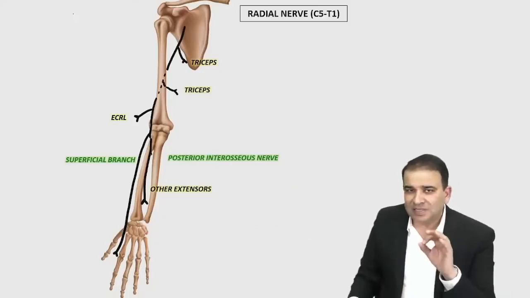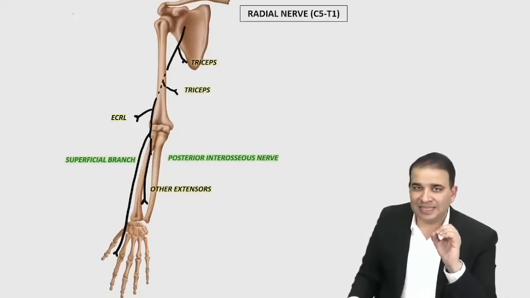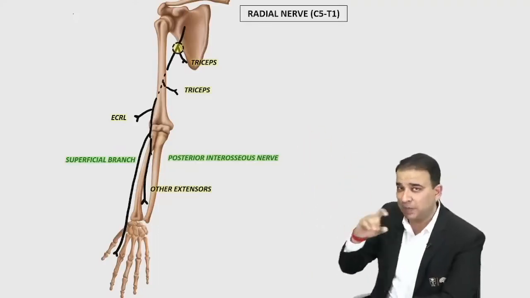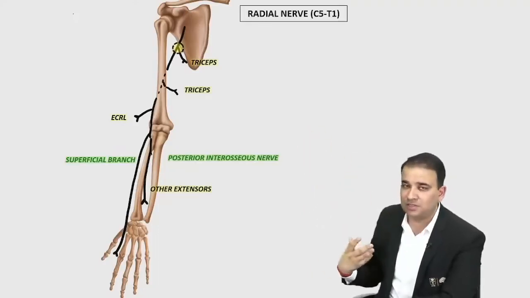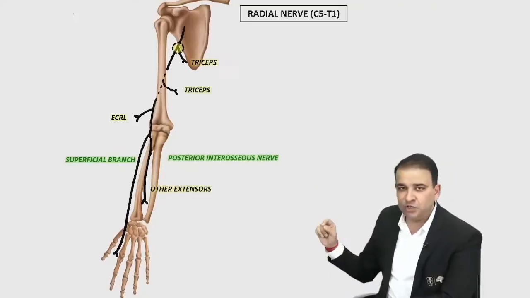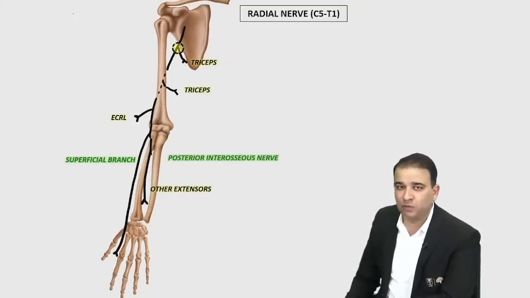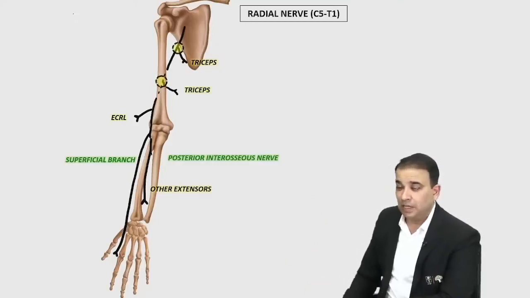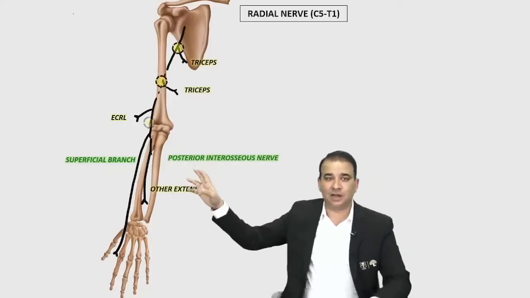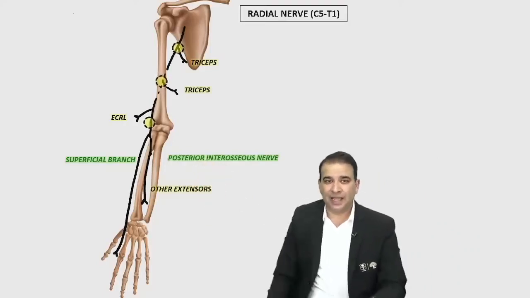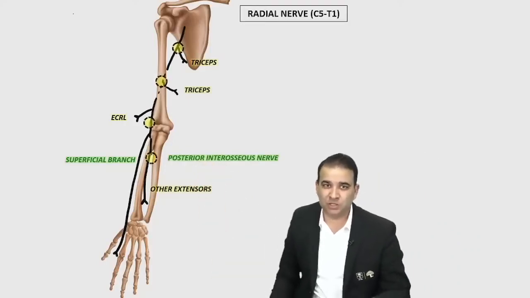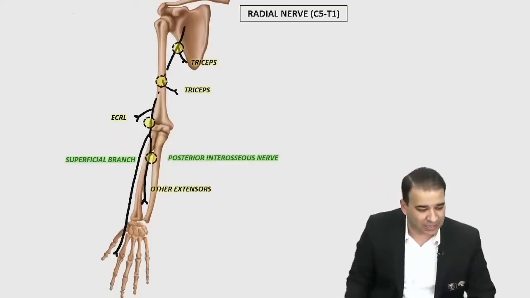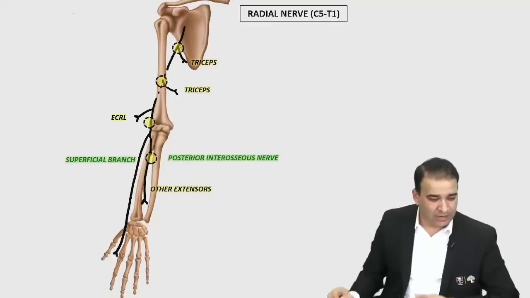Now, the common site of radial nerve injury, guys. Radial nerve injury in the axilla, the crutch palsy. Look at those circles over there. Radial nerve can get injured in the axilla. That is a crutch palsy. Using abnormally long crutches can cause the crutch palsy. Radial nerve injury in the spiral groove could be because of a spiral groove fracture also. That is a Saturday night palsy, or compression of the radial nerve in the spiral groove. Injury of the radial nerve in front of the lateral epicondyle before the nerve divides. And there could be direct trauma to the posterior interosseous nerve. One of the reasons could be the radial head fracture. These are the common sites for radial nerve injury.